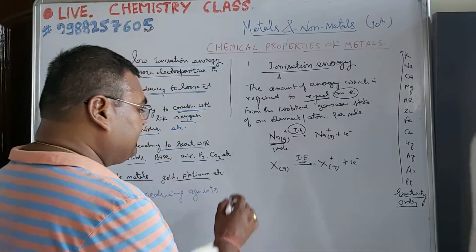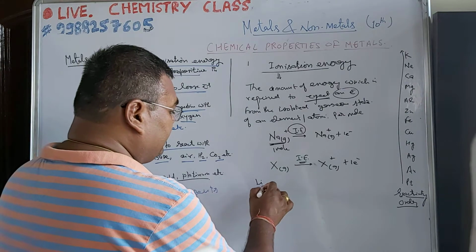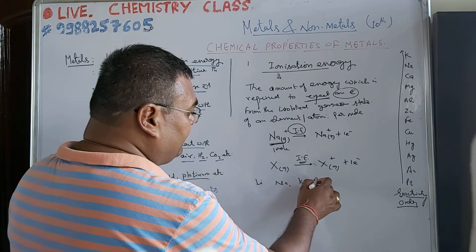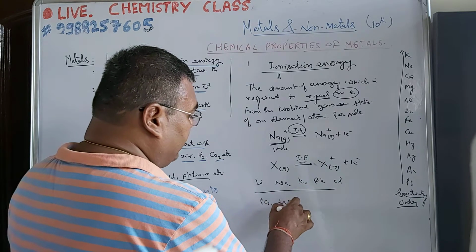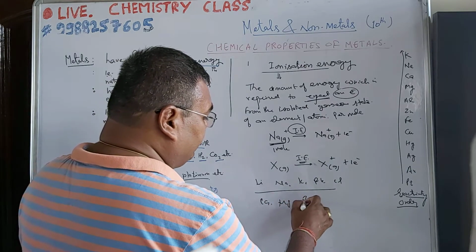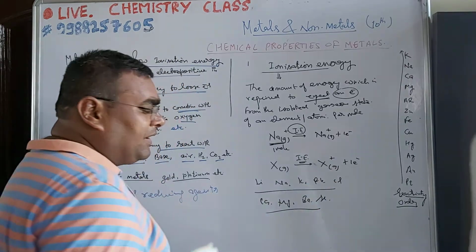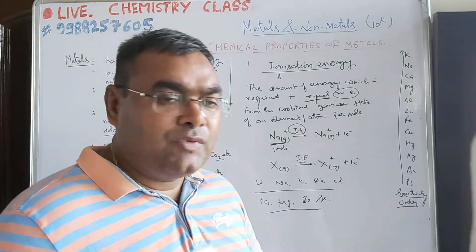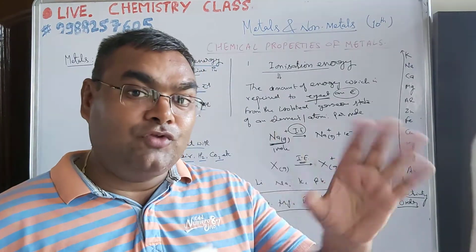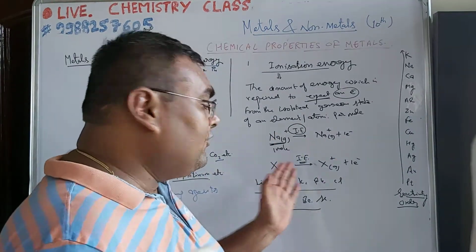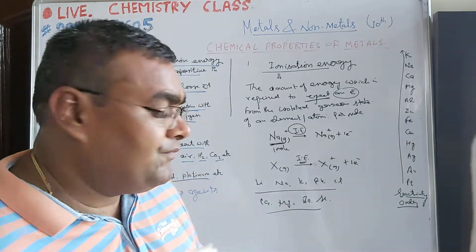For example, lithium, sodium, potassium, rubidium, cesium, calcium, magnesium, barium, strontium. All these metals have greater size. All these metals have a greater tendency to lose electrons. All these have low values of ionization energy. Do you know?